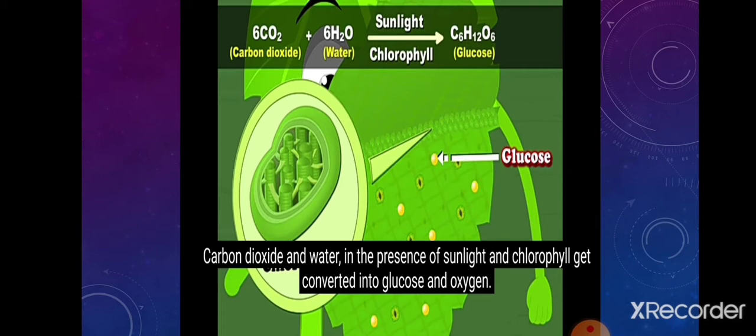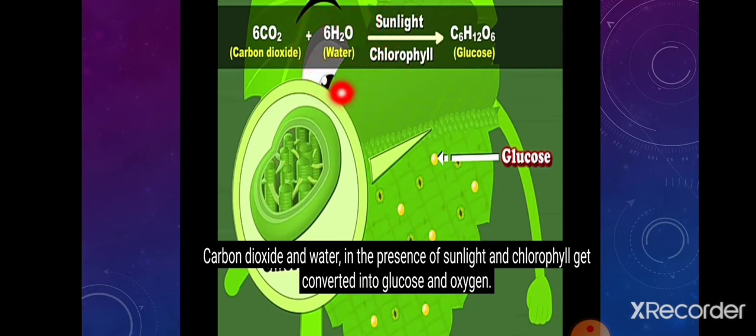So, sunlight is the basic requirement for photosynthesis because it provides energy for the process. Water is needed and is absorbed from the soil by the roots of the plants. So, soil also contains essential nutrients.